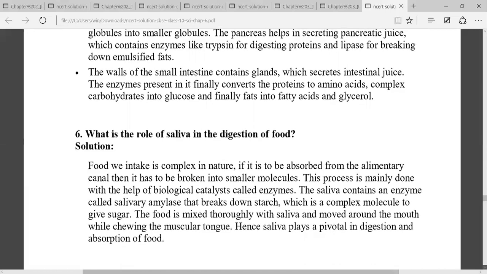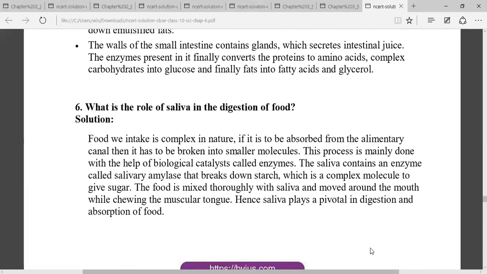Next, what is the role of saliva in the digestion of food? You know that saliva contains salivary amylase, and that salivary amylase breaks down the starch. The starch is a complex molecule, so it is broken down into simple sugar like maltose. Saliva is thoroughly mixed with the food and moved around the mouth by the muscular tongue while chewing, so saliva plays a vital role in the digestion and absorption of food.